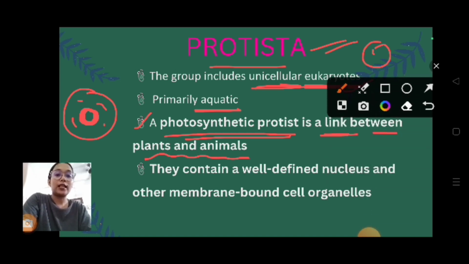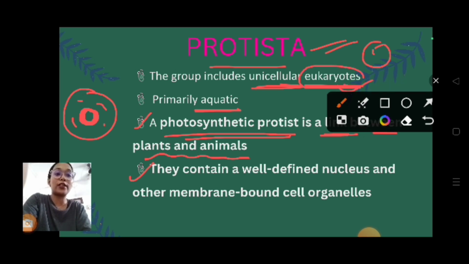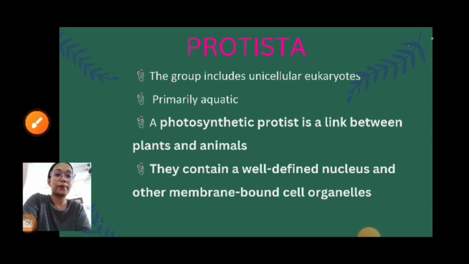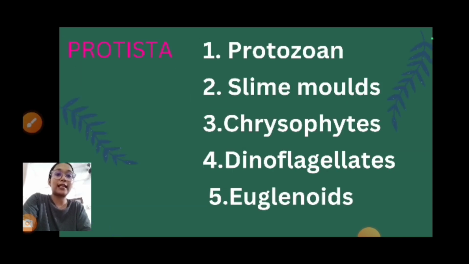Now the next point, they contain a well-defined nucleus. I have already mentioned, since they are known as eukaryotes, they will definitely have a well-defined nucleus and other membrane-bound cell organelles in the cytoplasm. Clear? So moving on to the next slide.